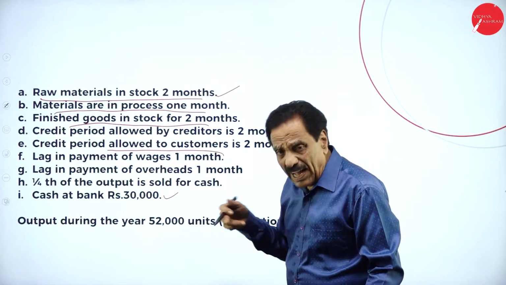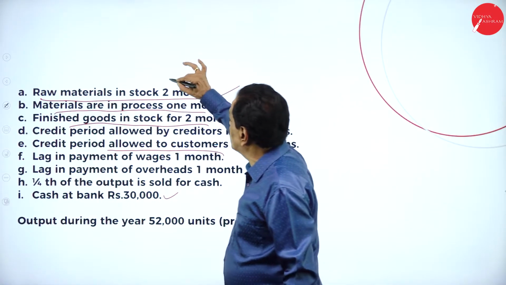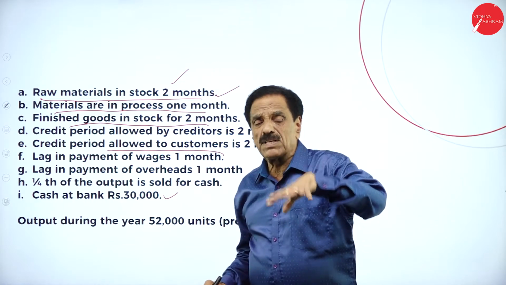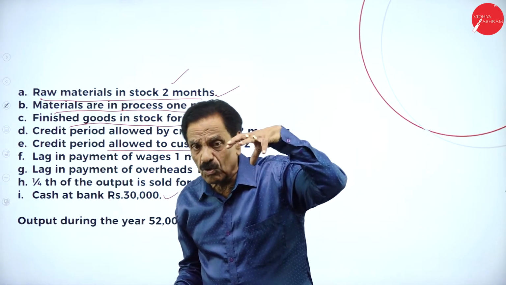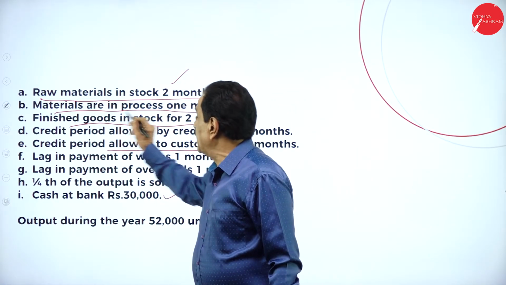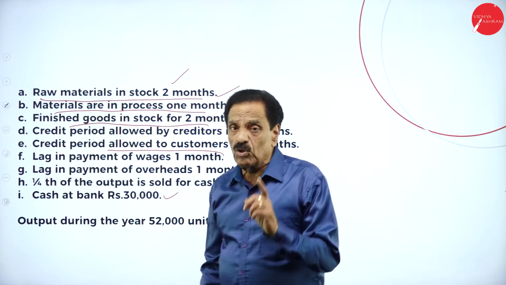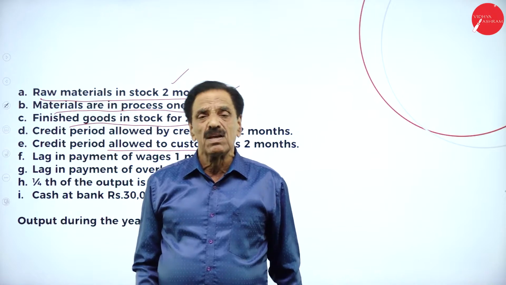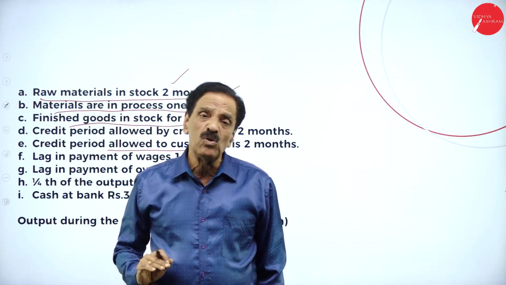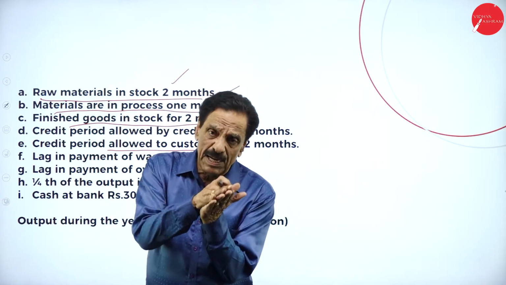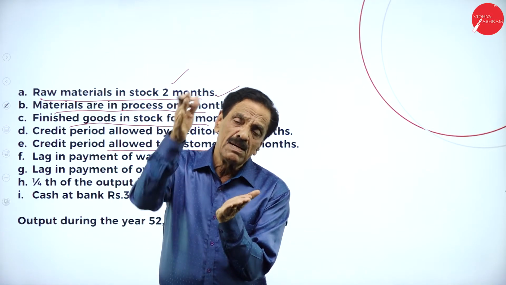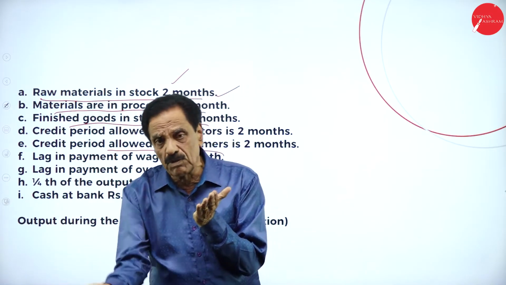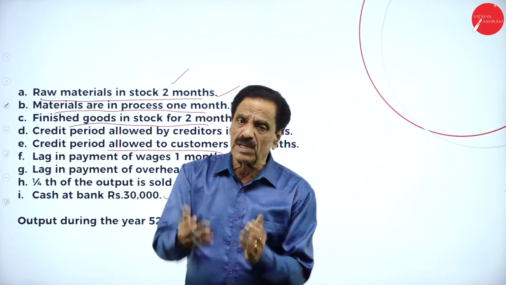Then, as per the problem, raw material in stock for how many months? 2 months you are going to keep. Then, material in process 1 month. What I told you, material: you have to take material full value, labor half value, overhead half value. Material plus labor plus overhead is called material in progress or work in progress, we say.